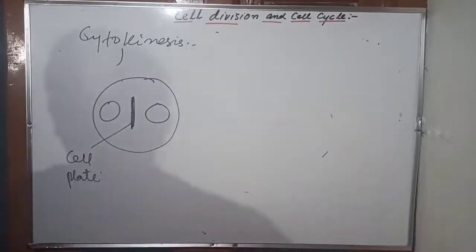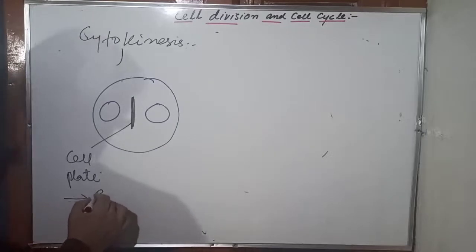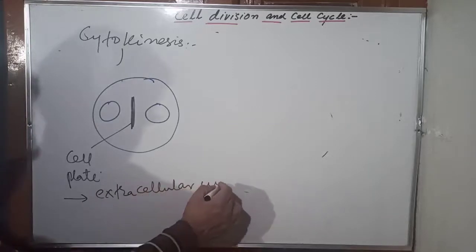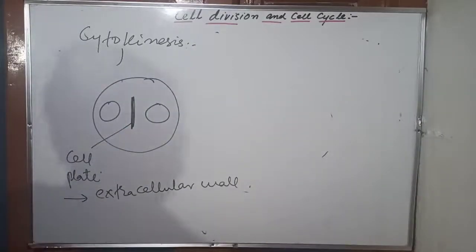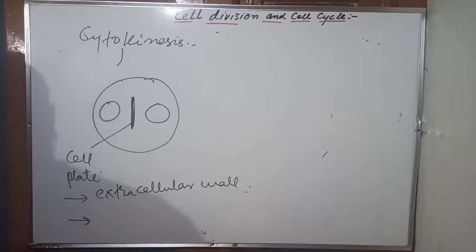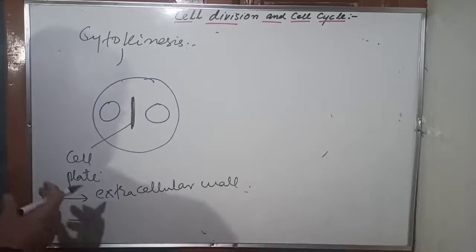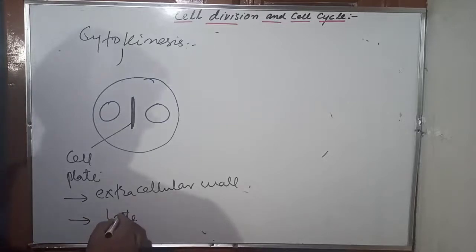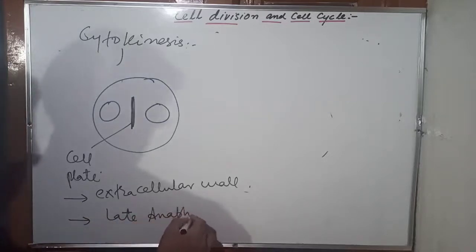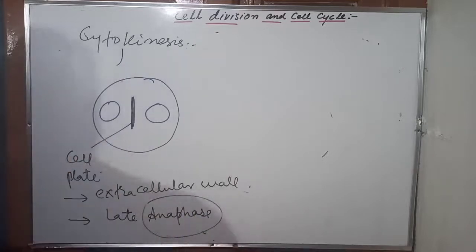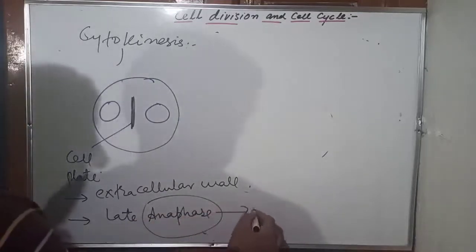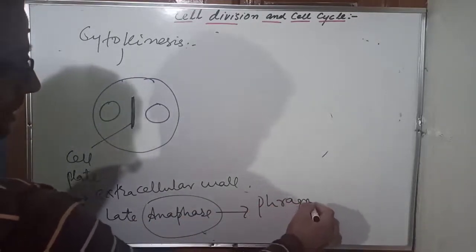Now remember that this cell plate is regarded as extracellular wall. This is important. Extracellular wall formation occurs here. Number one point. Second point: the first sign of cell plate formation is seen in the late anaphase, in the formation of the phragmoplast.